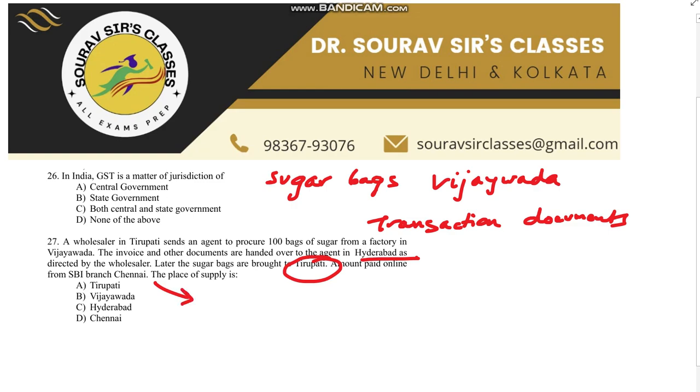According to the GST Act, when goods are moved from one place to another, the place of supply is typically the destination, where the goods are actually delivered. Since the goods are ultimately delivered to Tirupati, the place of supply is concluded to be Tirupati. So the answer: the place of supply is Tirupati, where the goods are delivered to the wholesaler.